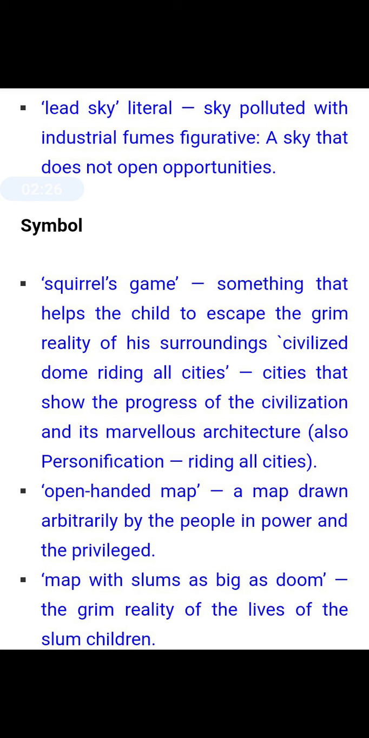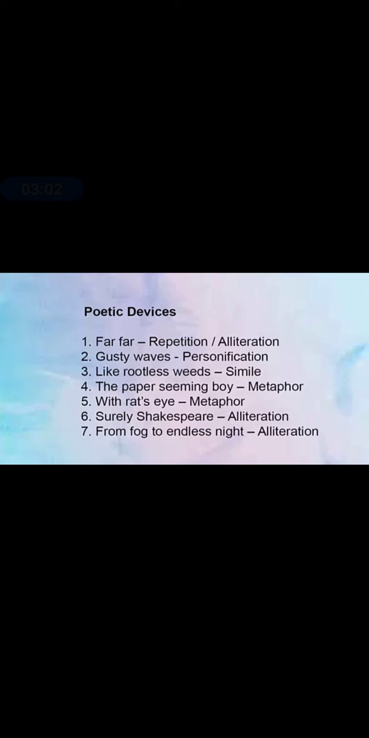Symbolism. This poem is replete with symbols. The first one, squirrel's game, something that helps the child to escape the grim reality of his surroundings. Second, civilized dome riding all cities. Here, the cities show the progress of civilization and its marvelous architecture. Open handed map, a map drawn arbitrarily by the people in power and privilege. Map with slum as big as doom, the grim reality of the lives of the slum children.